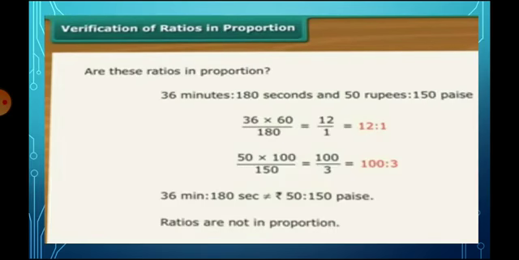Are these ratios in proportion? Here is another example: 36 minutes and 180 seconds. The second part is given in seconds, so we have to convert the minutes into seconds. That's why we write 36 into 60. If we convert minutes into seconds, we have to multiply the number by 60. So, 180,